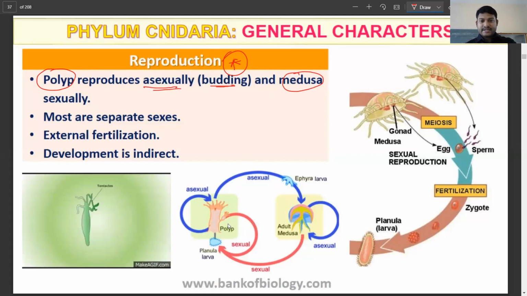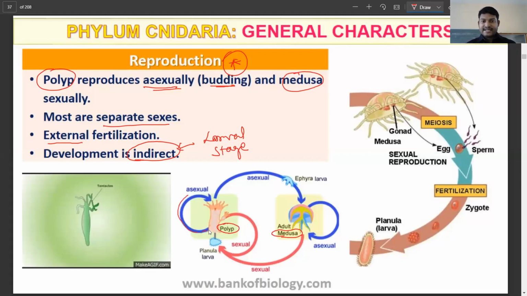What you see here is a polyp form. Now the medusa form is a typically umbrella-shaped structure, and it reproduces sexually. Most of them have separate sexes. Here, fertilization is going to be external and development is going to be indirect. That means there is a larval stage involved. As you can see here, this is our polyp stage.